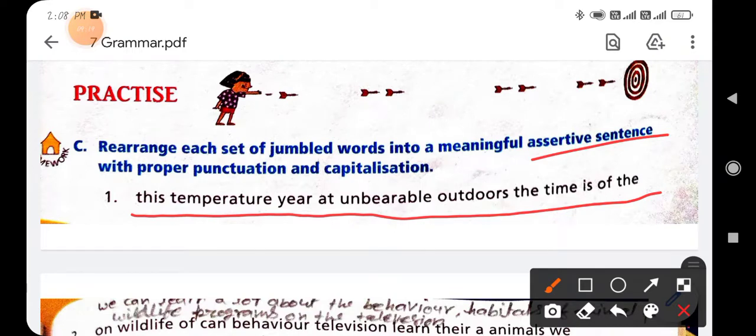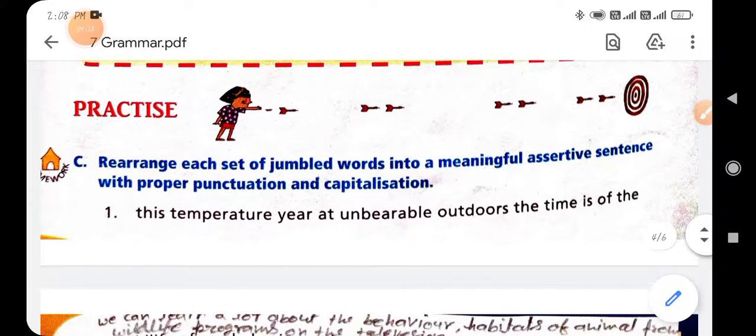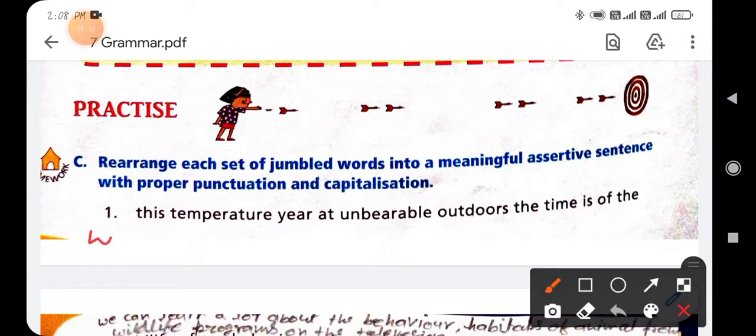So you can see here, first you will search out the subject, which is we. Okay, you write in your copy we at the beginning of the sentence, and then use the verb. As you can see here is the verb.